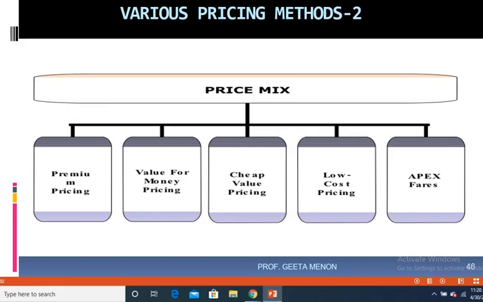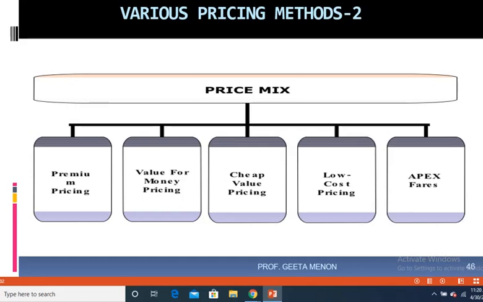Now these are companies, or these are marketeers, who want to sell their products only as premium products to the customers. They are not interested in having different features for their products. So they are not interested in having cheap shirts or low value shirts, nothing of that sort.